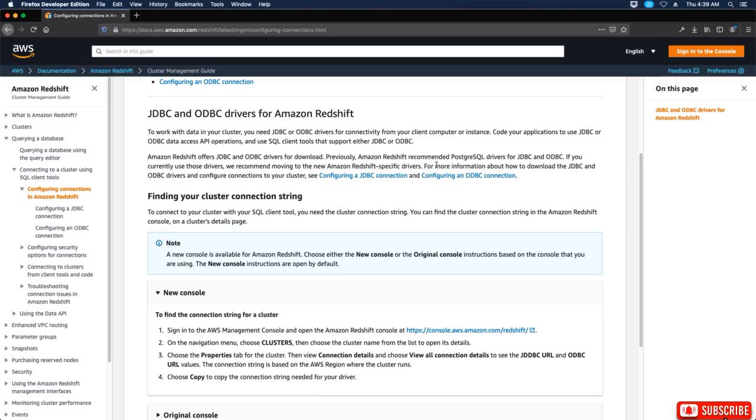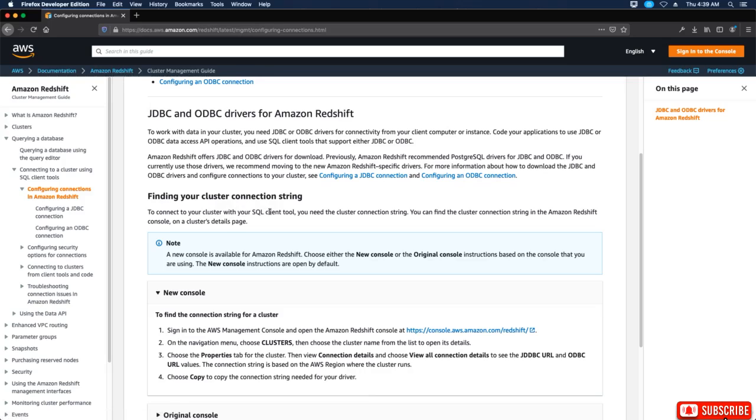Previously, Amazon Redshift recommended PostgreSQL drivers for JDBC and ODBC. If you currently use those drivers, we recommend moving to the new Amazon Redshift specific drivers. For more information on how to download the JDBC and ODBC drivers and configure connections to your cluster, see Configuring a JDBC Connection and Configuring an ODBC Connection.